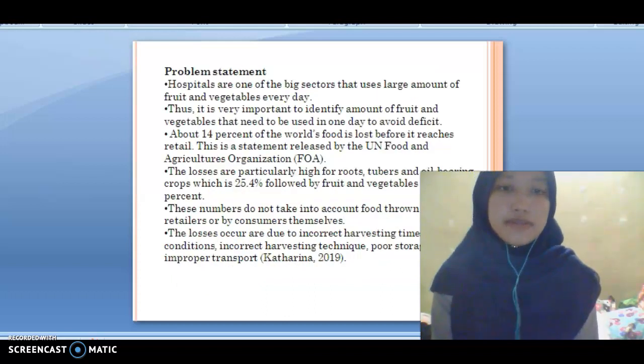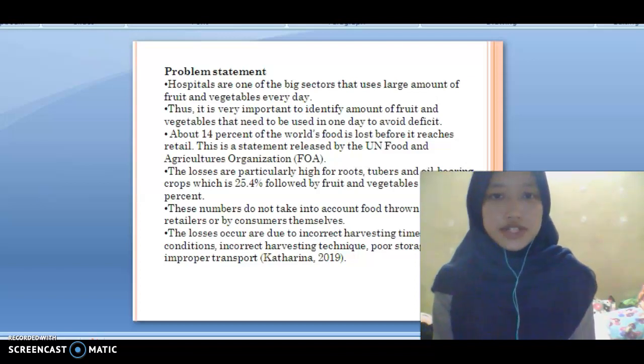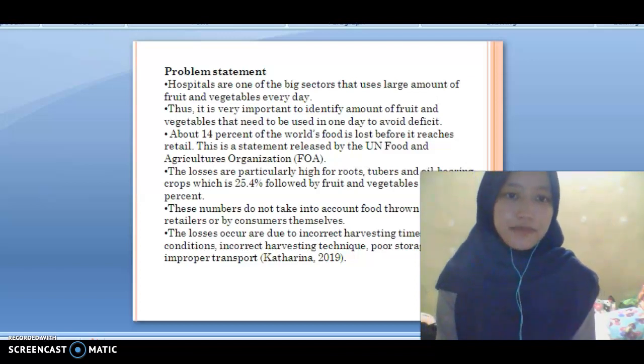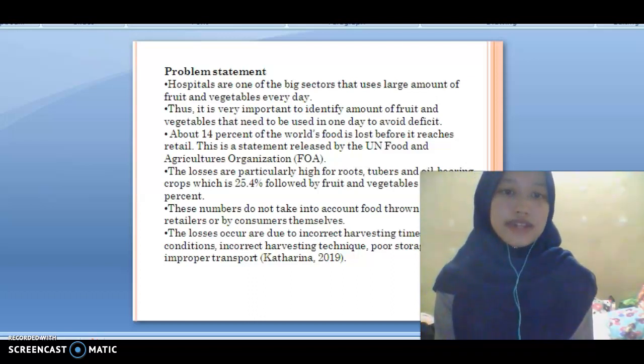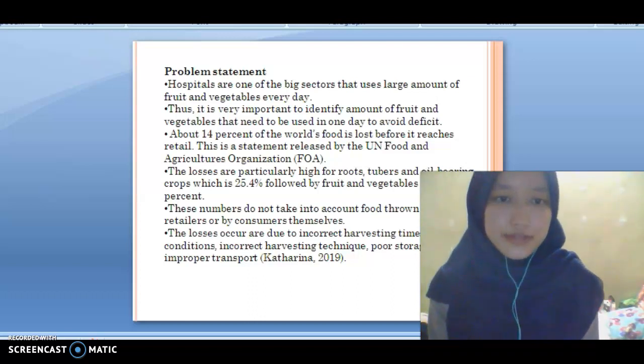For the problem statement, hospitals are one of the big sectors that use a large amount of fruit and vegetable every day. Thus, it is very important to identify the amount of fruit and vegetable that needs to be used in one day to avoid deficit. About 40% of the world's food is lost before it reaches retail. This number does not take into account food that is thrown away by retailers or by the consumers themselves.